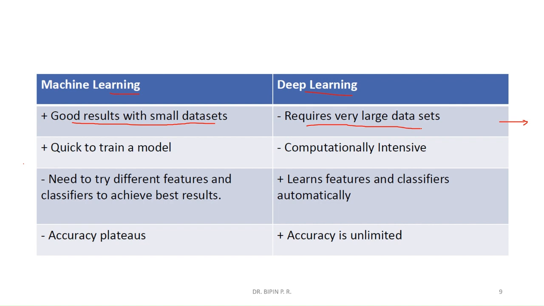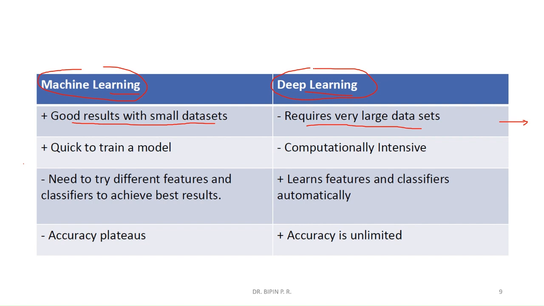What does it mean? For example, take the case of image classification, where the input is some images and the output will be the classified image. In that case, we can use both machine learning and deep learning algorithms for the same purpose.